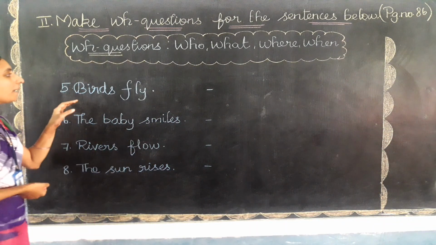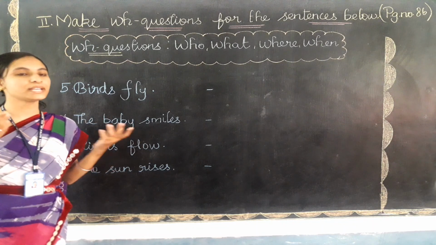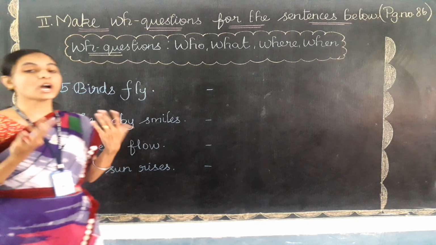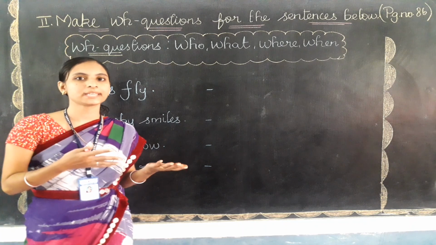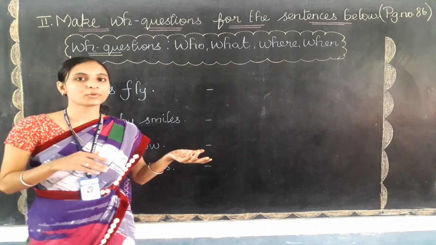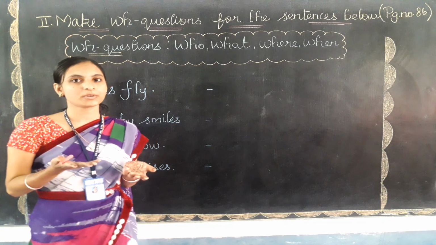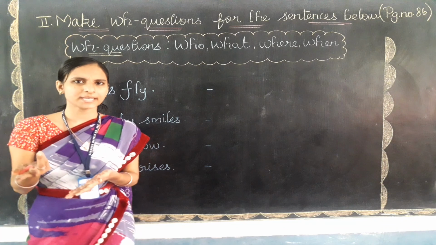Fifth question. Birds fly. Birds fly. It means what? Paravaigal parakkirathu. Okay, paravaigal parakkirathu. So how can we ask the question for this sentence? So idhukku nam eppadi kekkalam question? Yes, you can ask me. First you think it out in Tamil. Okay. So paravaigal parakkirathu. We can say paravaigal enge parakkirathu?